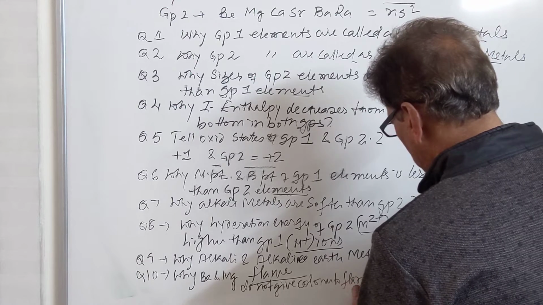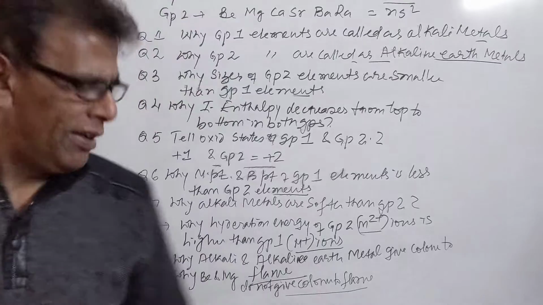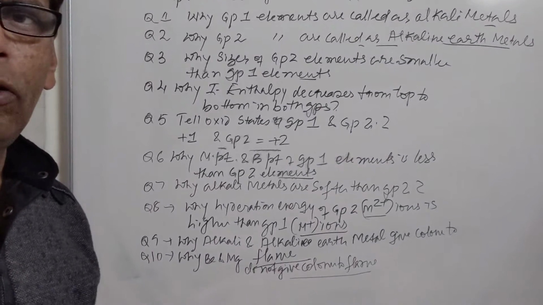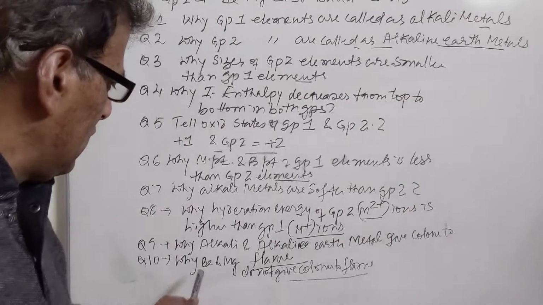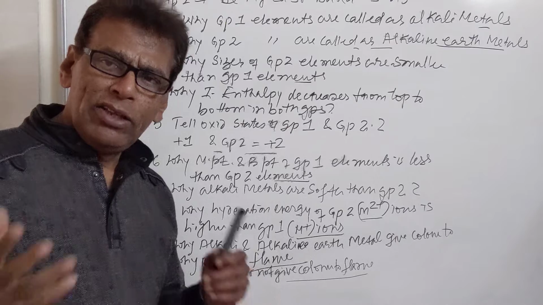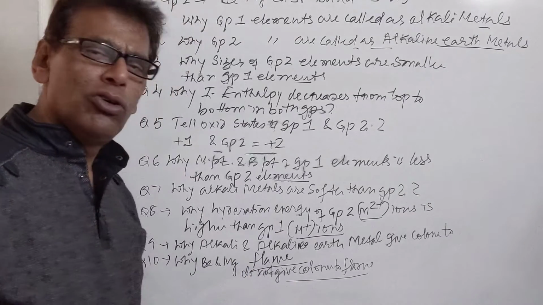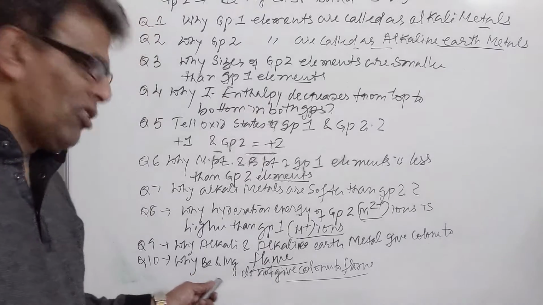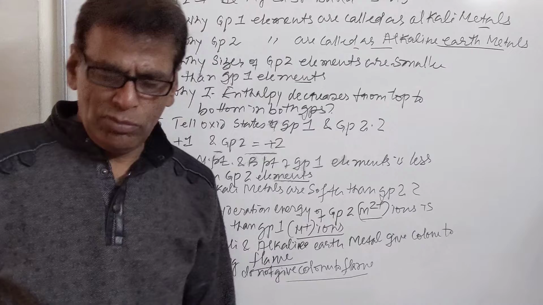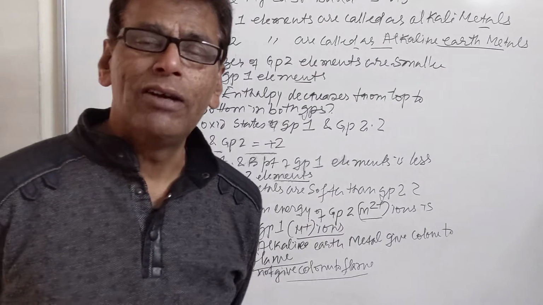It is due to their small sizes and high ionization energy. They cannot excite their valence electrons. So when the excitation energy is not obtainable from the flame, and they do not excite their electrons, how will the electron return back? No excitation of valence electrons is possible by the energy of the burner. That's why they do not give color to the flame.